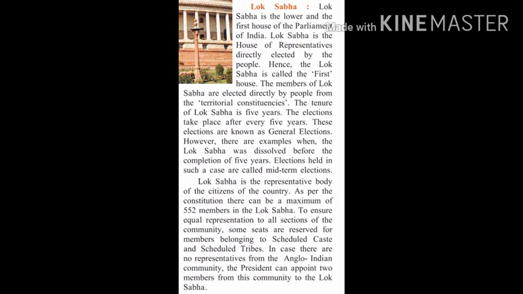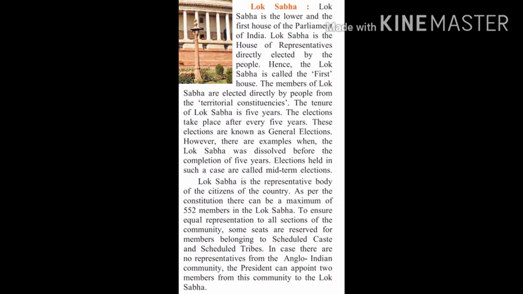However, there are examples when the Lok Sabha was dissolved before the completion of 5 years. Dissolve means we can say destroyed or disappeared before the completion of 5 years. Elections held in such a case are called mid-term elections, because the election is held in the middle.